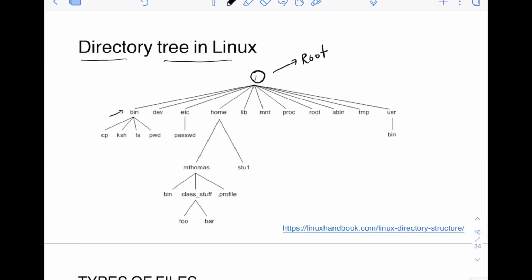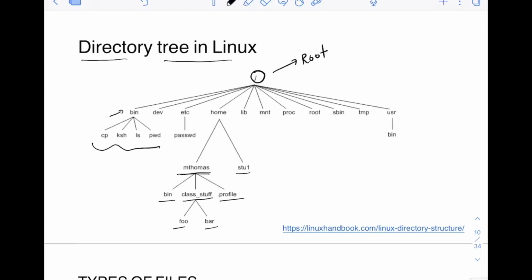Important ones are dev, etc, home, lib, mnt, proc, root, sbin, tmp, usr, right? And in bin, you can have different files, for example, like pwd, ls, ksh, cp. These are different files in bin. Similarly, in home, you can have two different users, m thomas and s2u1. In the m thomas directory, you can have another bin directory, another class stuff directory, and a dot profile file. And in class stuff, you can have a foo file and a bar file. So basically it's a directory tree. That's what you see in Linux.